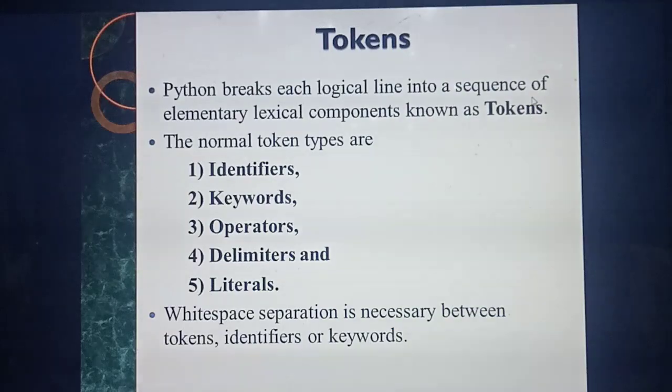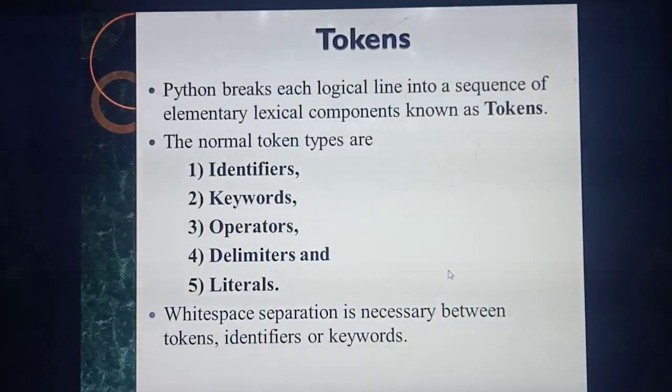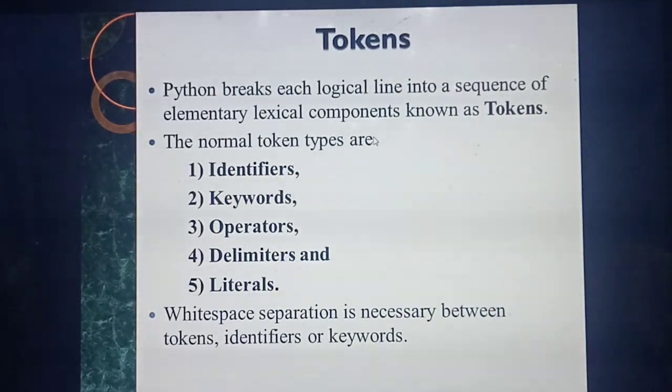So what do you mean by tokens? Now read this line. In the Python programming language, it will break each logical line into a sequence of elementary lexical components. That means, for example, when one line is there, it will break, and each and every word will give some meaningful thing. Lexical means something meaningful. Each and everything gives some meaningful thing. That is called tokens. This is an important 2-mark question also: what do you mean by tokens?